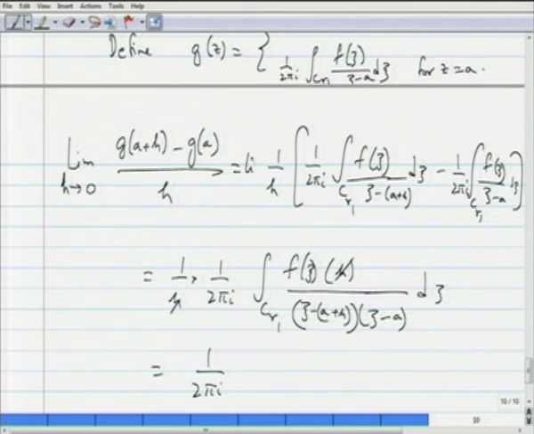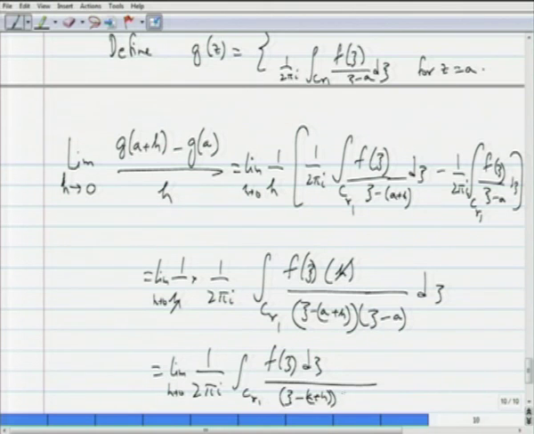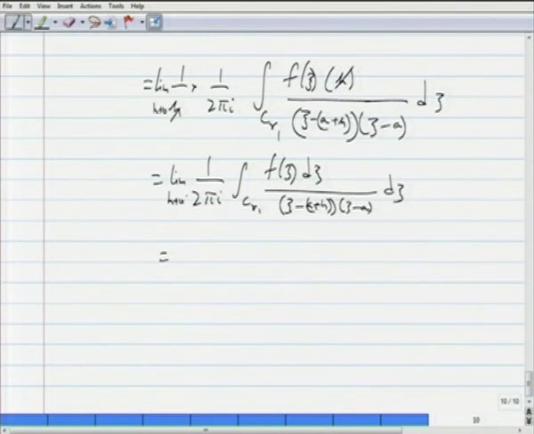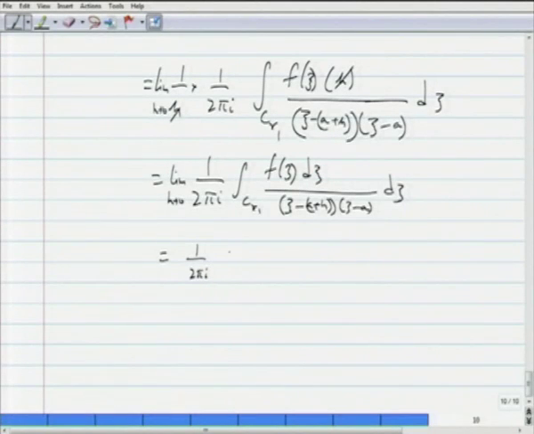So, I have a limit hanging in there. This is limit as h goes to 0 of 1 by 2 pi i integral over C r 1 of f of zeta d zeta by zeta minus a plus h times zeta minus a. So, now I can take the limit into the integral, and then this is equal to 1 by 2 pi i integral over C r 1 of f of zeta d zeta divided by zeta minus a squared.